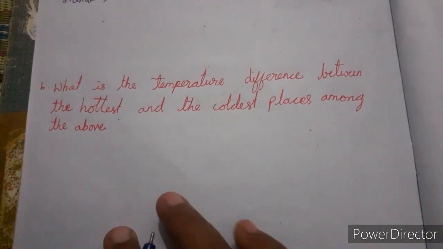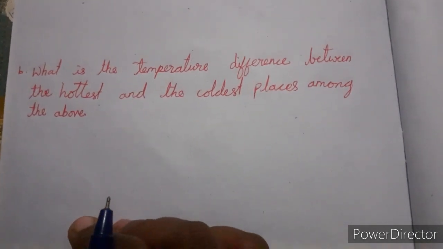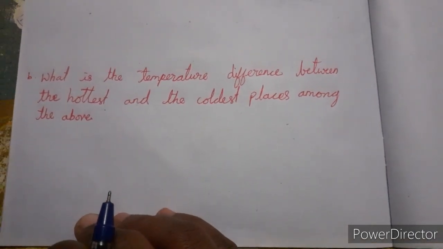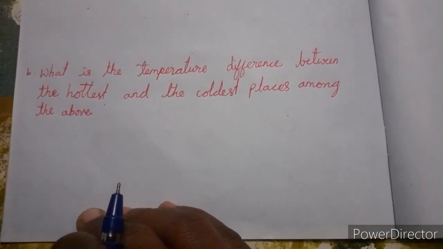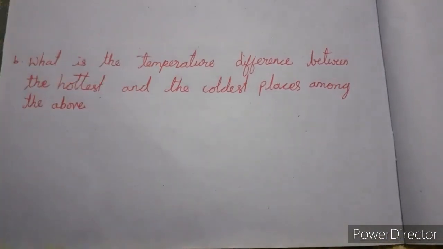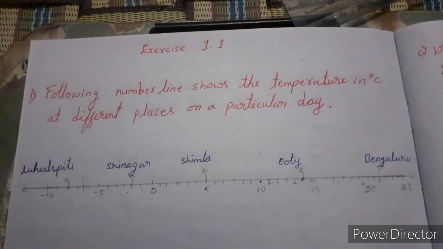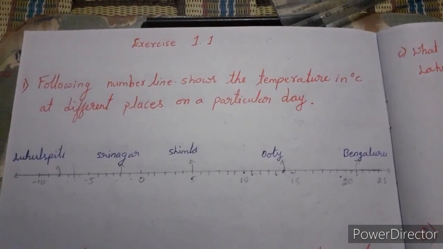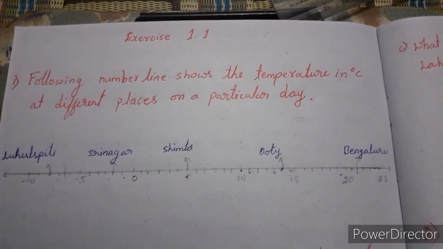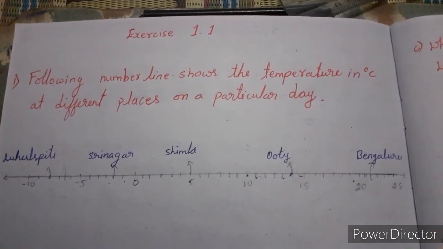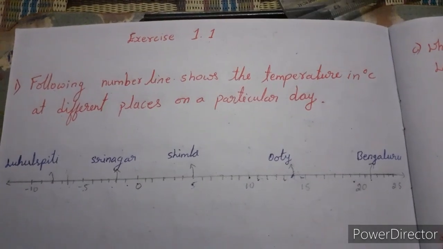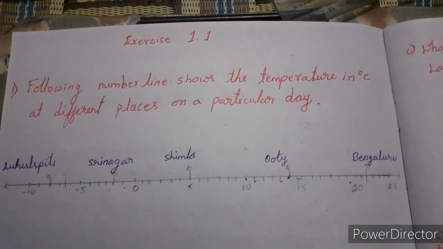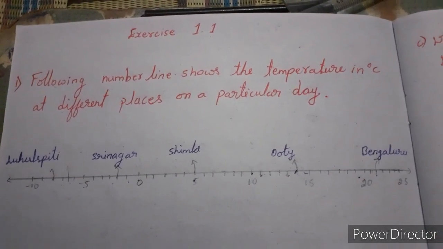Second question about the number line. What is the temperature difference between the hottest and the coldest places among the above? See this number line, check it. We have to check the hottest and coldest places. Coldest place is Lahuspati, hottest place is Bangalore.